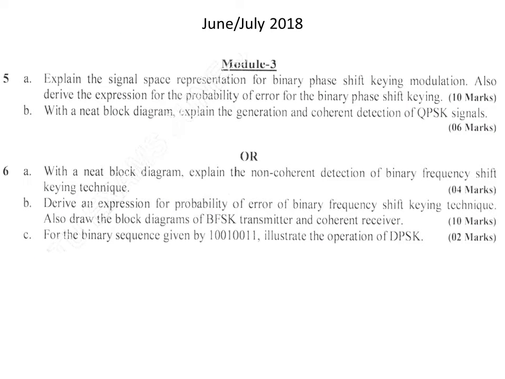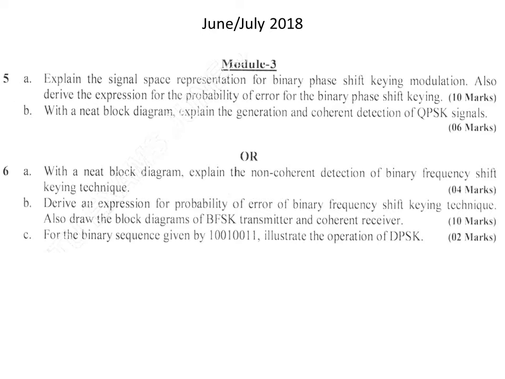In the revision part, let us discuss some old question papers, mainly for module 3. The first question paper I am referring to is June-July 2018. The first question asked is: explain the signal space representation for binary phase shift keying modulation, that is PSK. Also derive the expression for the probability of error for binary phase shift keying. This question is asked for 10 marks.